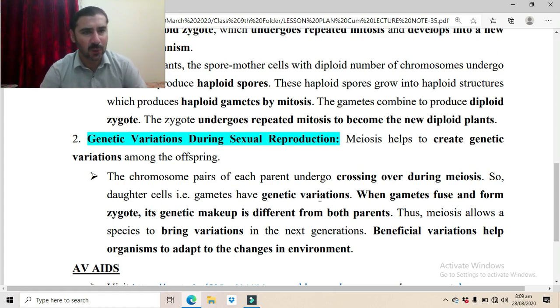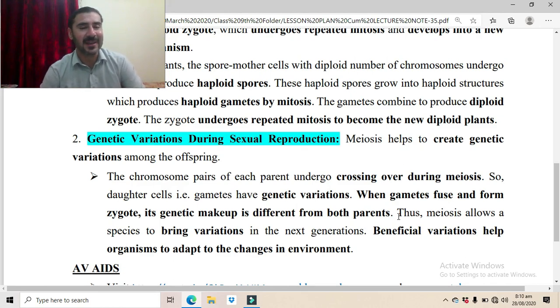As a result of crossing over, the segments are exchanged between the chromosomes, and then those chromosomes are divided into different gametes. So one diploid cell is divided into 4 haploid gametes, either sperm, or in case of females, the egg is produced. So that is haploid, as well as they have different chromosomes. So the genetic variations are there. When gametes fuse and form zygote, its genetic makeup is different from both parents.